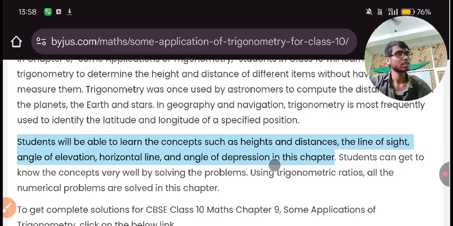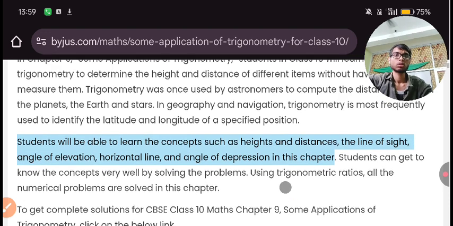Don't worry, this is our topic in this lecture. Clear? In this chapter we will see the line of sight, angle of elevation, horizontal line, and angle of depression. Don't panic, it is not too difficult. I am here with you as your instructor, or you can say educator. My work is to teach and explain in detail with examples. Whatever examples are possible, I will take them, but they should be related to our lecture, not unnecessary.